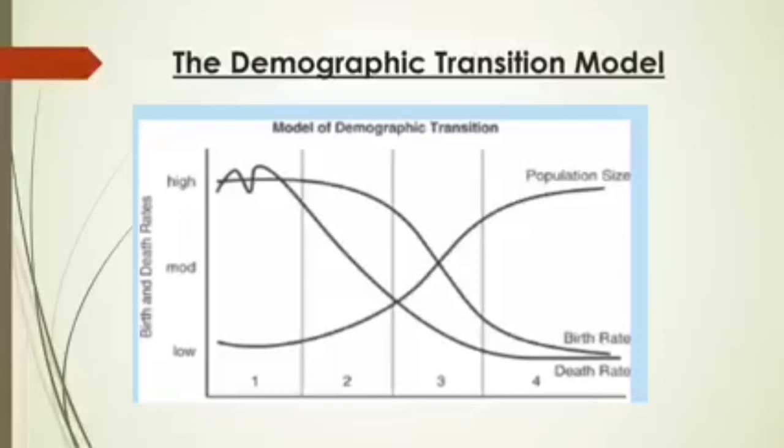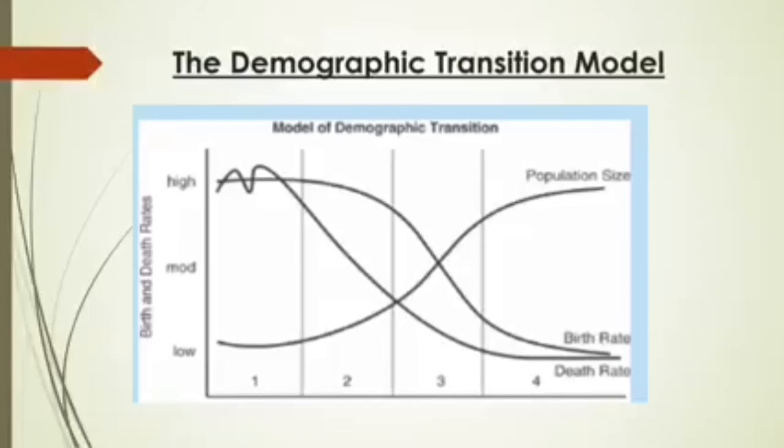Then in stage 4, both the birth rate and the death rate remain low, leading to a low rate of natural increase. Look at it, in stage 4 the natural increase is now in a stable form compared to stage 1, 2 and 3.